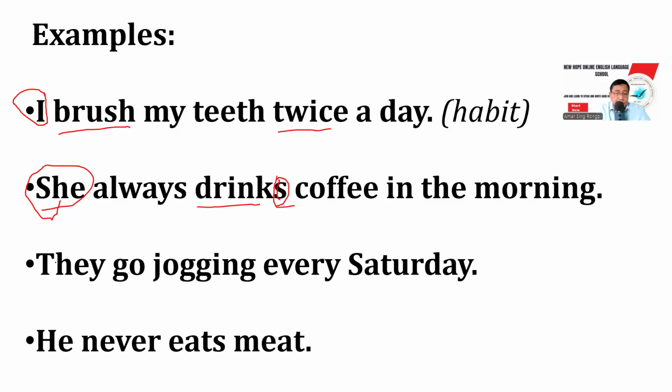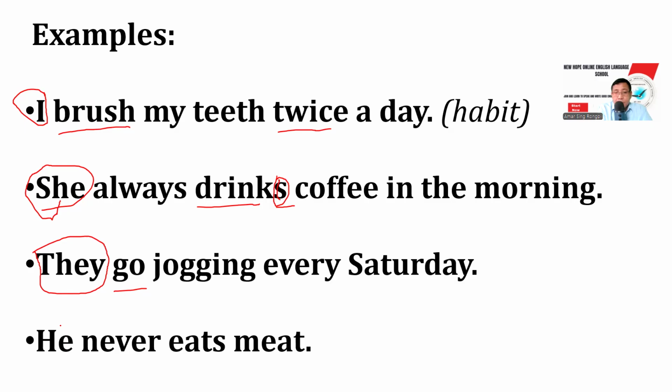Then in the next one, they is the subject, and so we don't need any s. I, you, they, we, and plural nouns do not take s. Then they go jogging every Saturday.